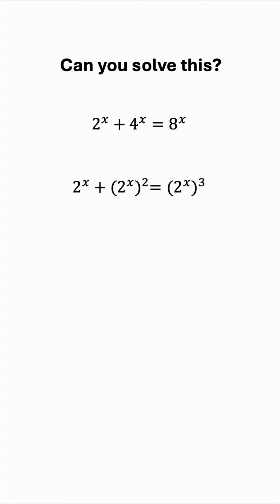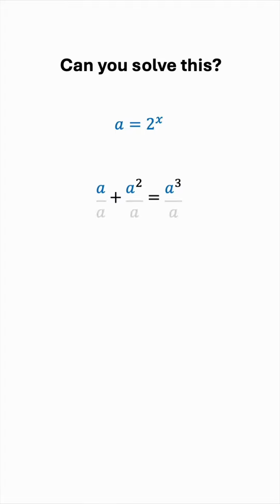The reason we did this is because we now want to introduce a substitution, a equals 2 to the x. Using the substitution, the equation becomes a plus a squared equals a cubed. Now, since a is 2 to the x, it's never 0, so we can divide everything by a. Doing that, the equation becomes 1 plus a equals a squared.